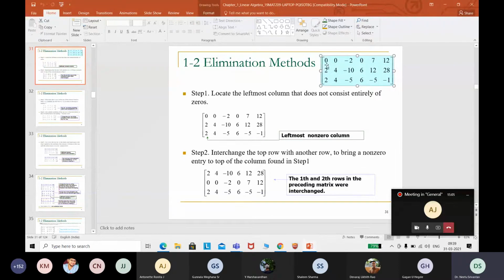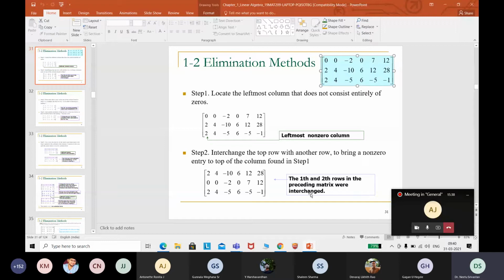It means we have to do an exchange, and the 0 rows, the 0 terms in the beginning, we used to keep at the end. Now you see the leftmost non-zero column is 0, 2, 2, 0, 4, 4. We interchanged the non-zero row with the 0 row, and we got 2, 4, minus 10, 6, 12, 28. The first and the second row in the preceding matrix were interchanged.